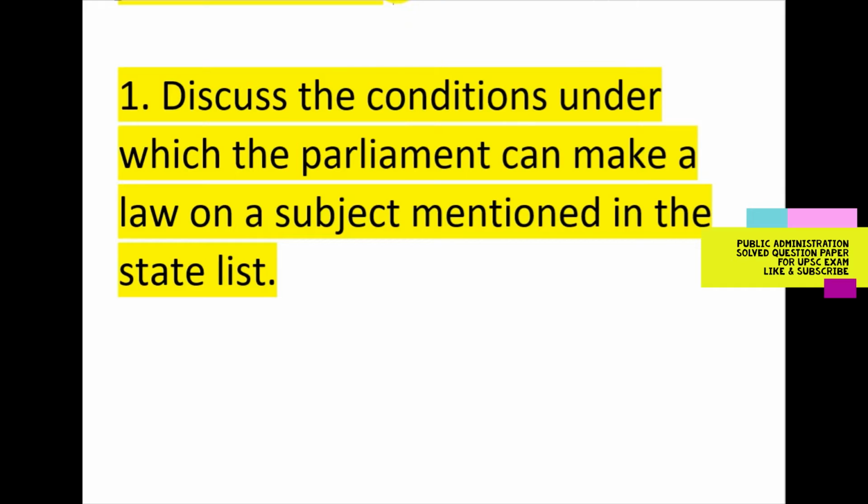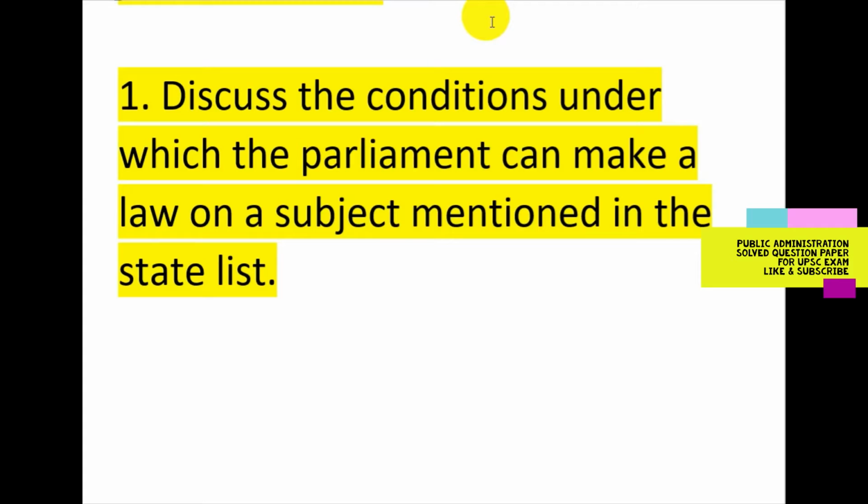So the first question is: discuss the conditions under which the Parliament can make a law on a subject mentioned in the State List. The Parliament has exclusive legislative jurisdiction over the subjects mentioned in the Union List, and the state legislatures ordinarily enjoy jurisdiction over the State List, but under the following 5 special conditions the Parliament can legislate over the State List.